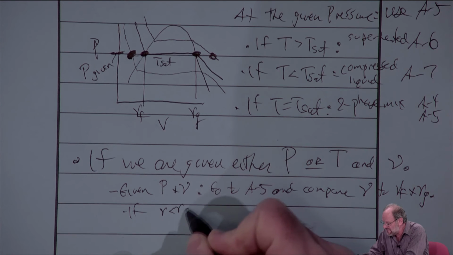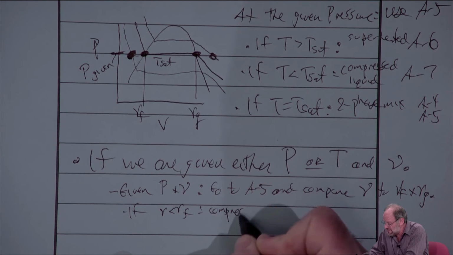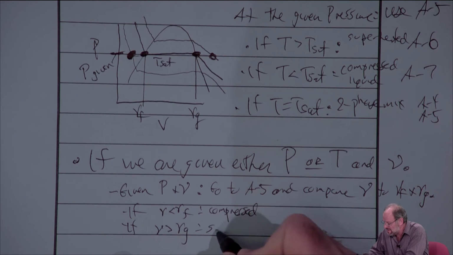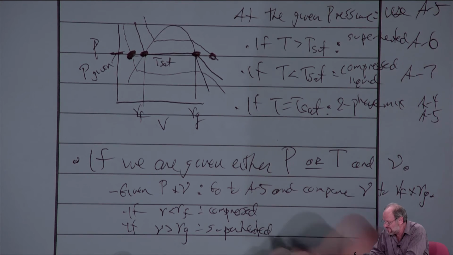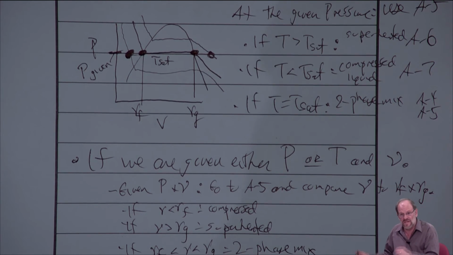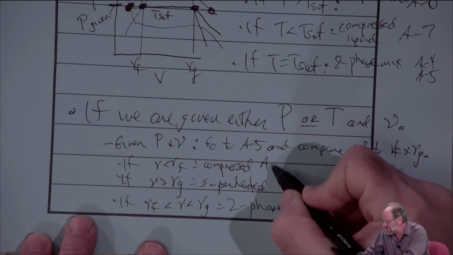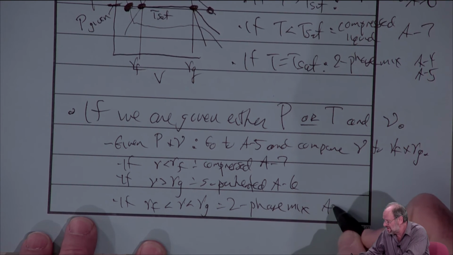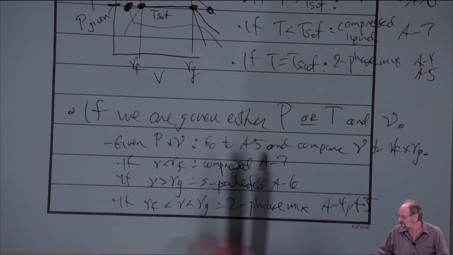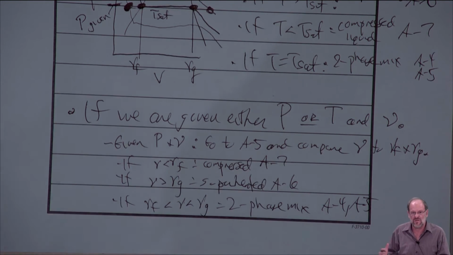If V is less than VF, well, obviously it's compressed liquid. If V is greater than VG, clearly it has to be a superheated vapor. And if I'm in between, then clearly we have to be a two-phase mix. So that tells us what tables we use, right? We use either A7 or A6 or A4 or A5, depending upon the phase, right? So again, this is actually easier. If you're given pressure, just go into the pressure table, compare V to VF and VG.